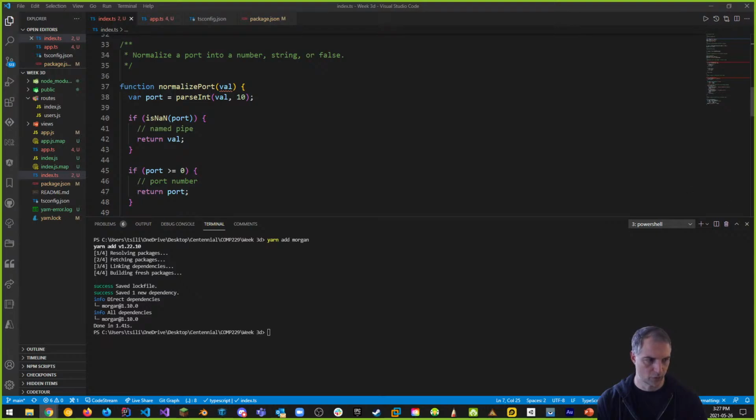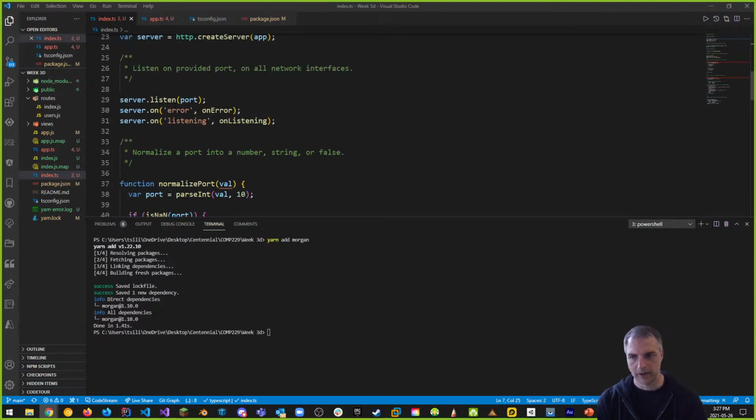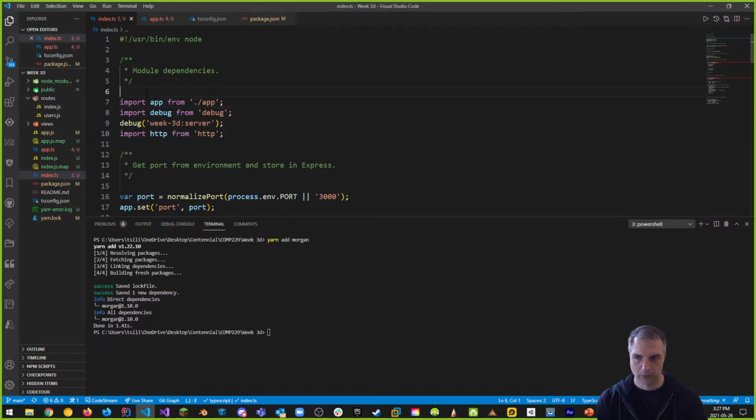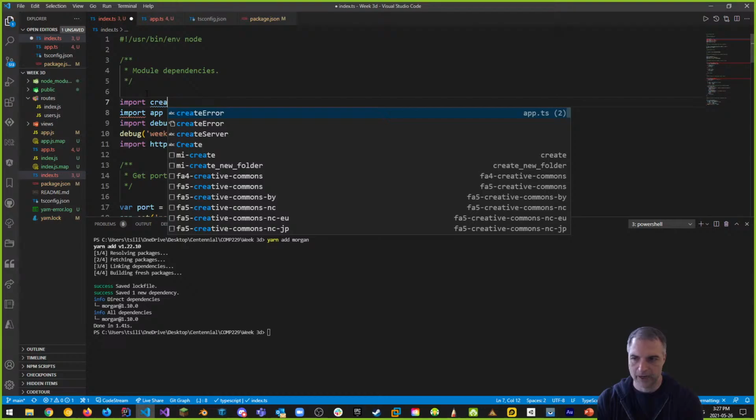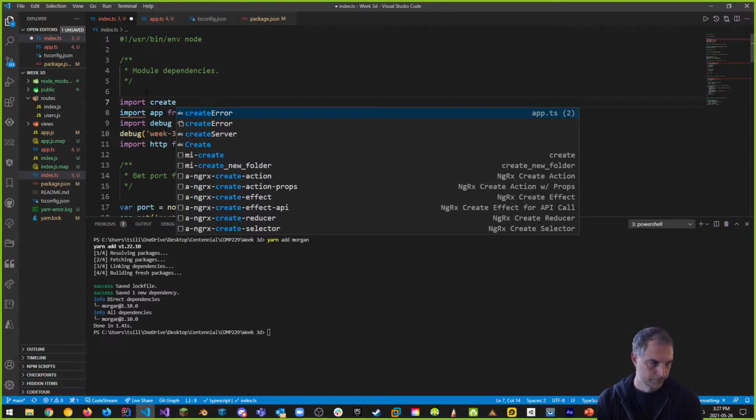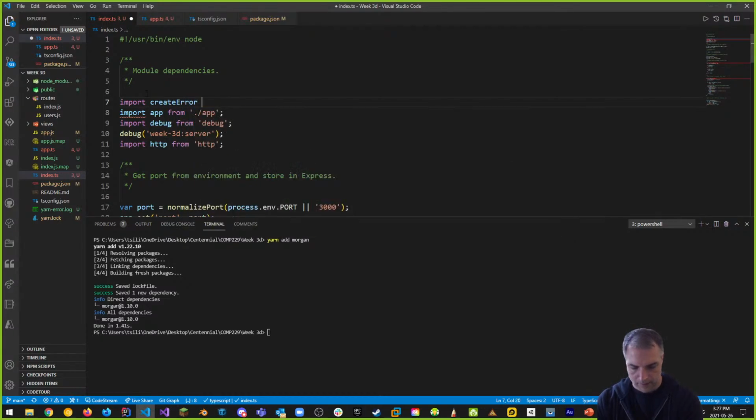Okay, first things first. I find that when I import at the top here, let's import another module, import createError from http-errors. Notice that it comes up now. I get code hinting for this, which is cool.